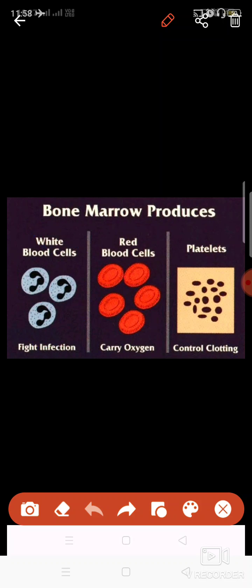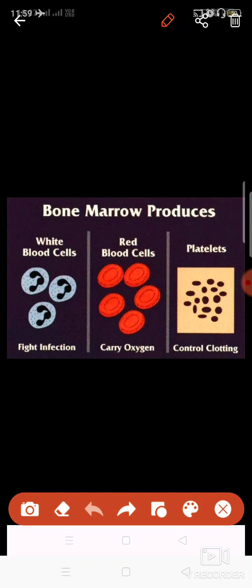White blood cells are irregular in shape, and these have a nucleus. Red blood cells, that is RBCs, are biconcave. And platelets are very small in structure, and not having a proper shape either.